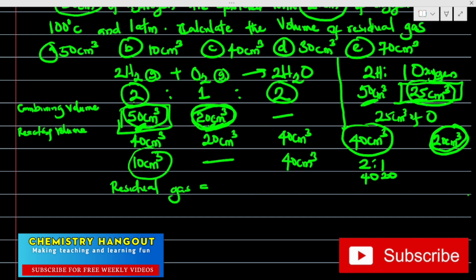So it is going to be 10 centimeter cube plus 40 centimeter cube. And that's going to give us 50 centimeter cube. So the answer here is A. I want to believe we are getting this. The answer in that question is A.